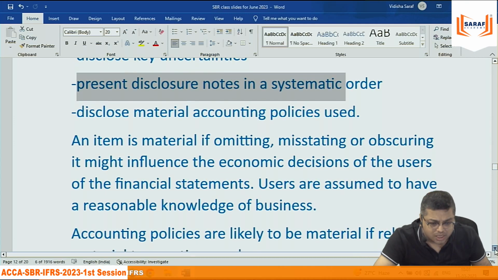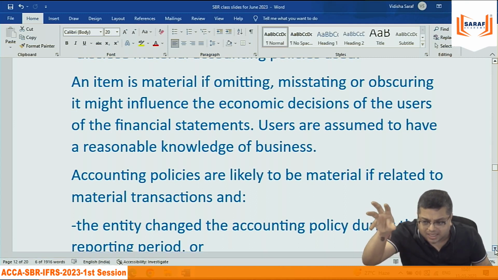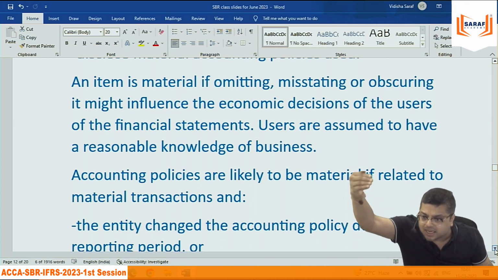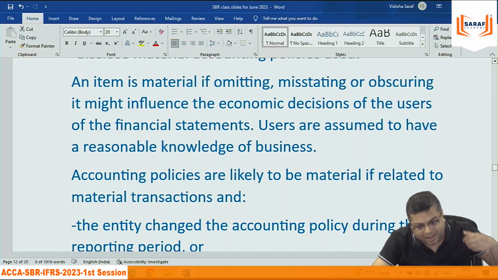And those disclosures are in every IAS, IFRS when we will study. There is a separate heading in all IAS, IFRS, Indian accounting standards, that these are the disclosures. These are to be written in the notes to accounts relating to this IAS, IFRS. For every IAS, IFRS, there are separate disclosure requirements. And that is actually what the analyst sees. That is actually how the analyst analyzes the financials.